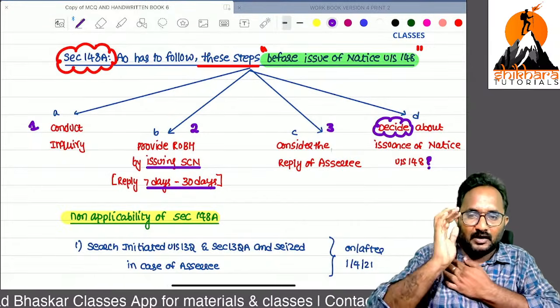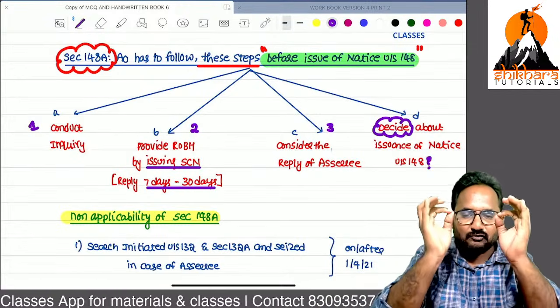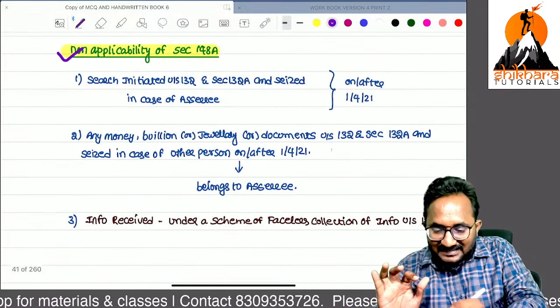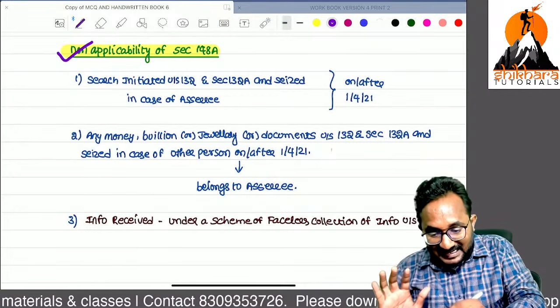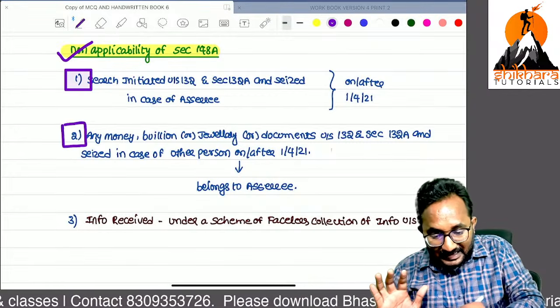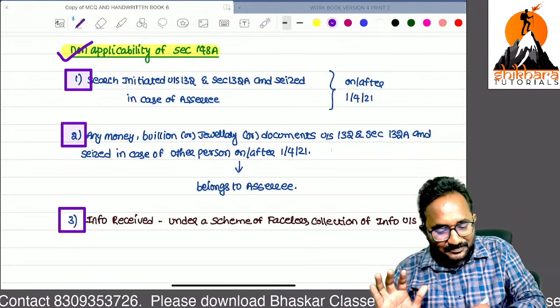Directly, don't issue the 148 notice. Before issuing the 148 notice, please follow the 148A procedure. But in these three cases, we can't follow the 148A procedure. What are the cases, ma'am?